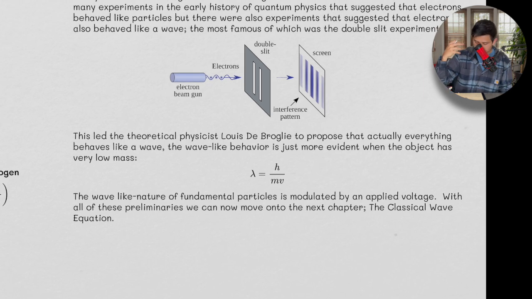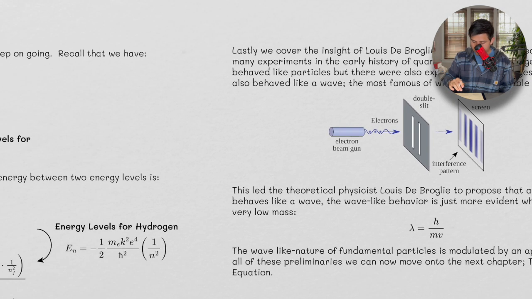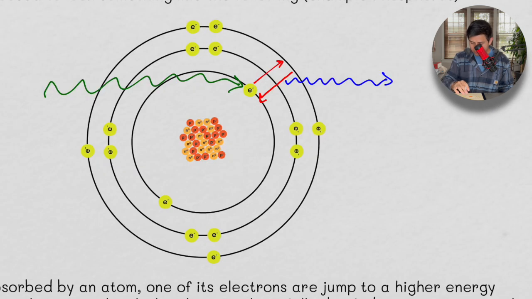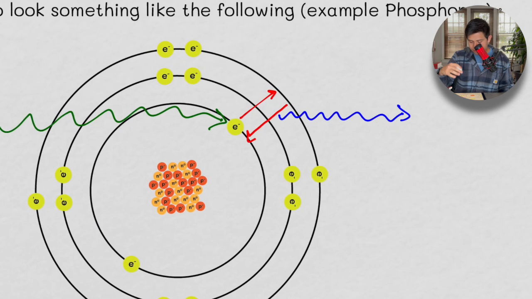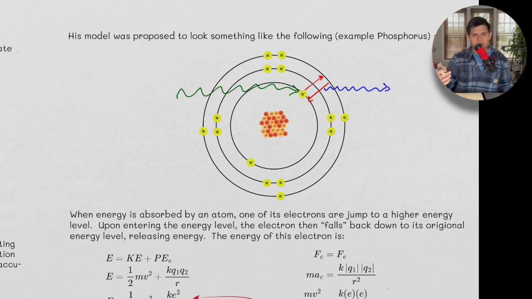And so this is going to move us on to the next chapter. We want to understand waves, so we're going to get into the classical wave equation. One thing that I didn't note here is that there's different types of series, there's names of people that correspond to what energy levels these electrons come from and are going to. Like the Lyman series, the Balmer series, and all this stuff. I didn't put that in here. You can look those up if you want. If you want me to go over those in a separate video, I can do that as well.